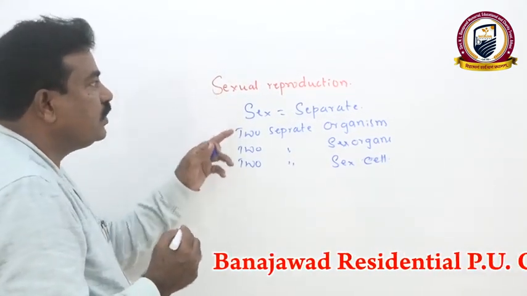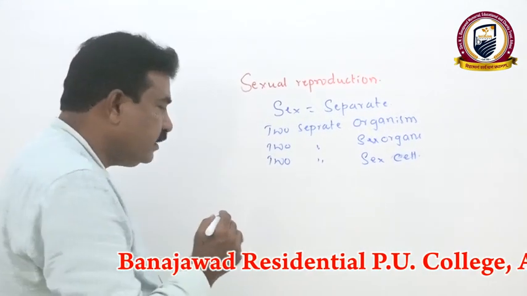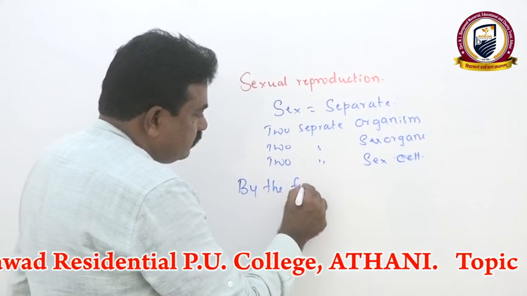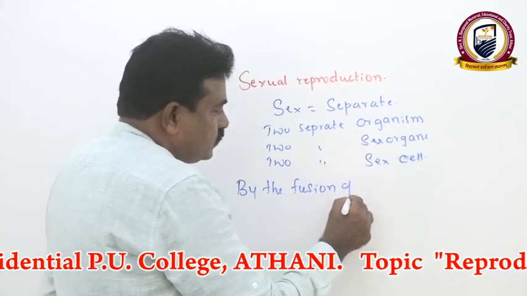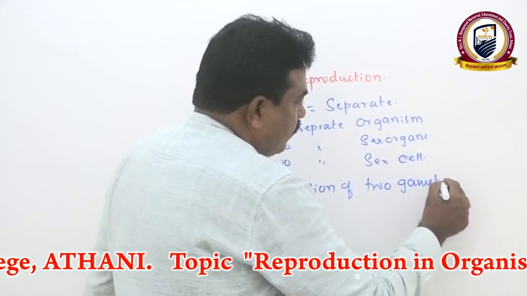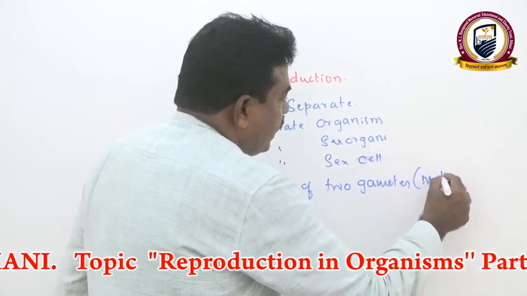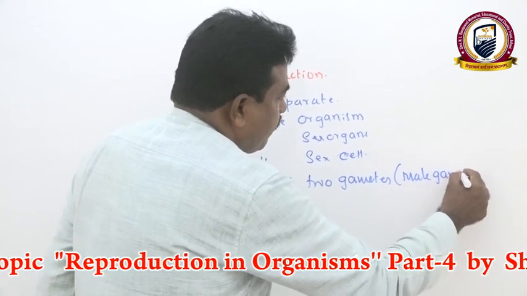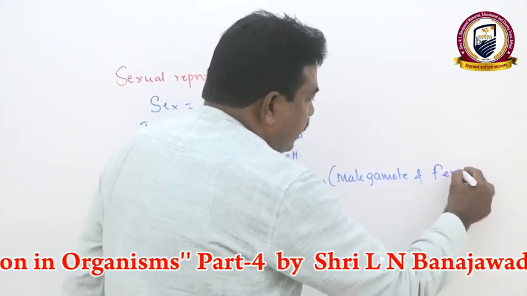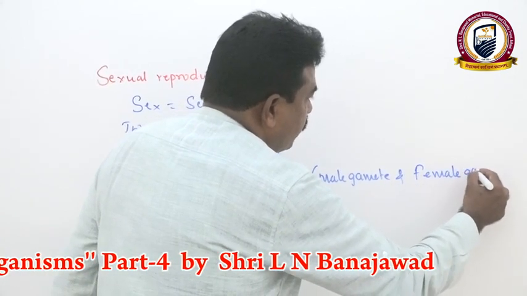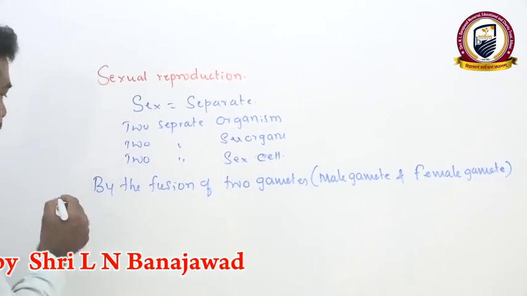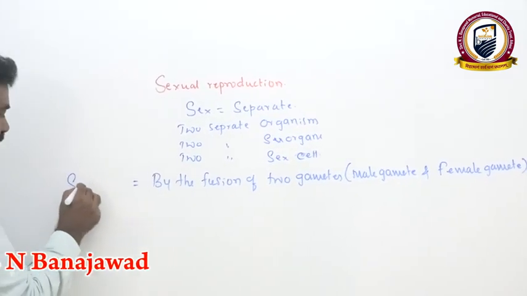Therefore, we can now define sexual reproduction: by the fusion of two gametes, the male gamete, sperm, and the female gamete, egg, there is production of a young one. Therefore it is called sexual reproduction.